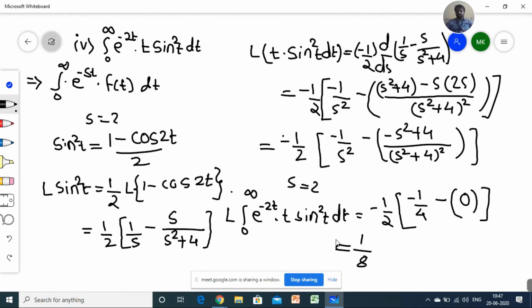Derivative rules, and which derivative rules you must know, that is the division rule. While applying the division rule of derivative, you will get such kinds of solutions. Once you get the derivative, just check whether the question is in terms of the integral 0 to infinity. My habit is, when I start a question, I compare the equations with the definitions.